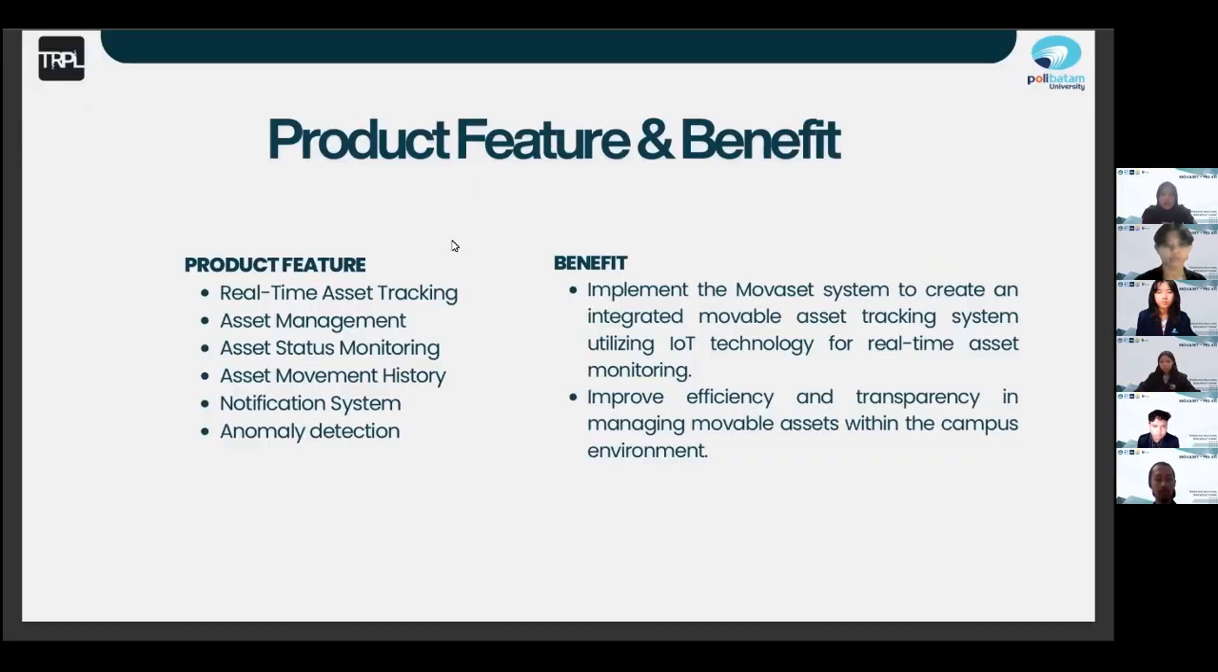Okay, on product features and benefits, we have real-time asset tracking, asset management, status monitoring, asset movement history, notification system, and anomaly detection. As a benefit, we implement the Movaset system to create an integrated movable asset tracking system utilizing IoT technology for real-time asset monitoring and to improve efficiency and transparency in managing movable assets within the campus environment.